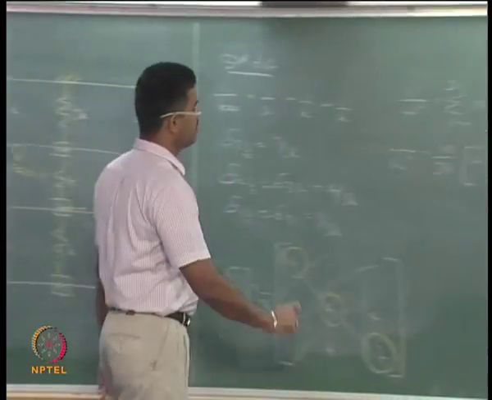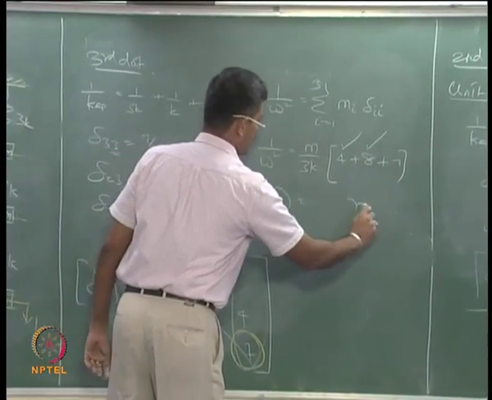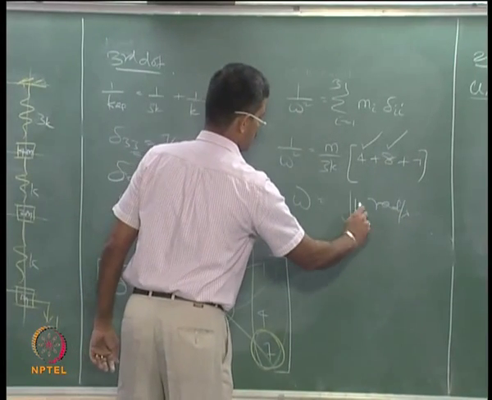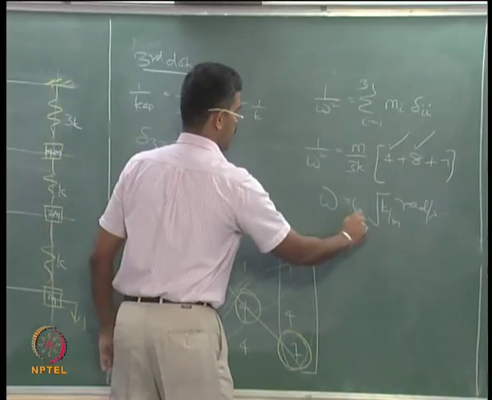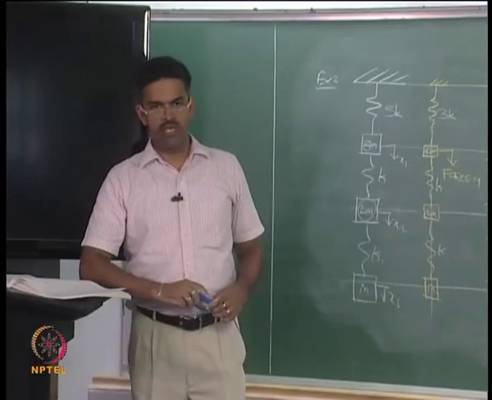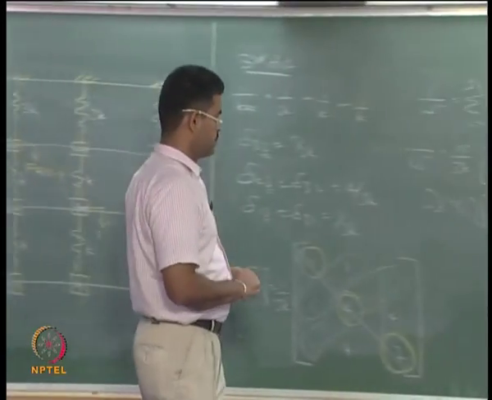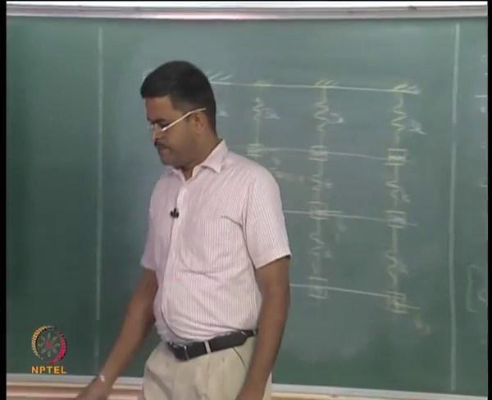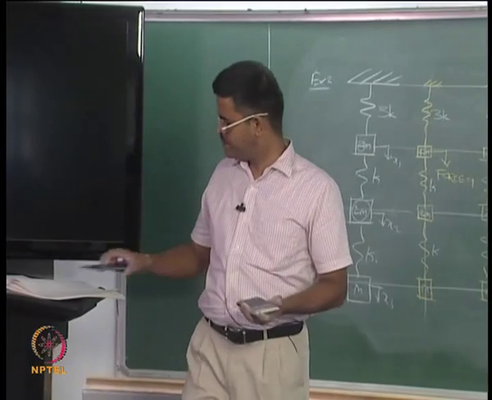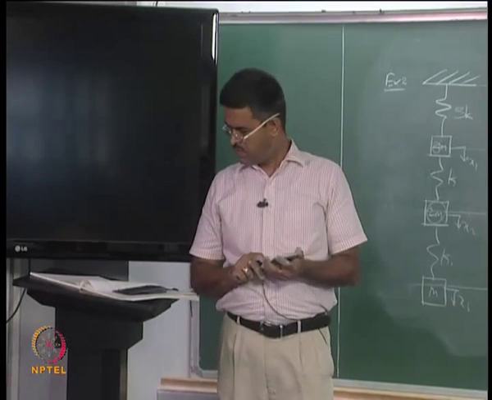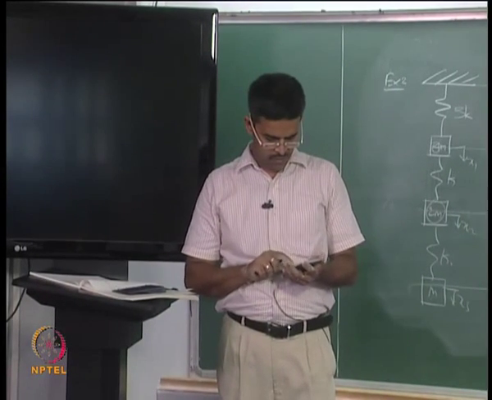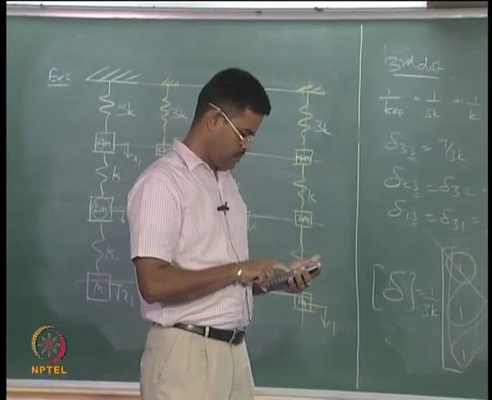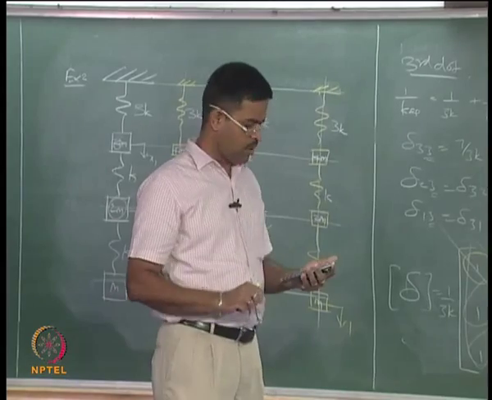So what is omega? So many radians per second. K by m, of course, some number. Is it 0.45 or what? 0.397, this value. 0.397, right?